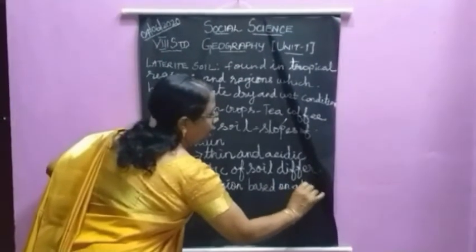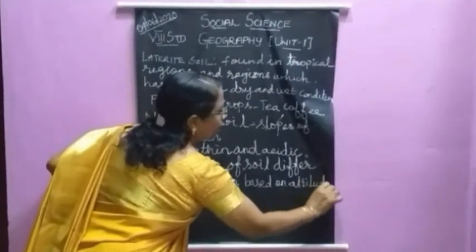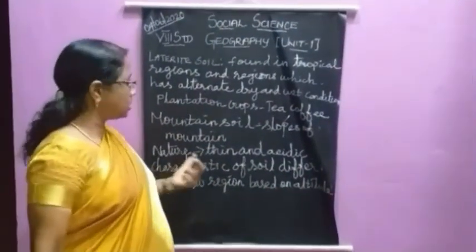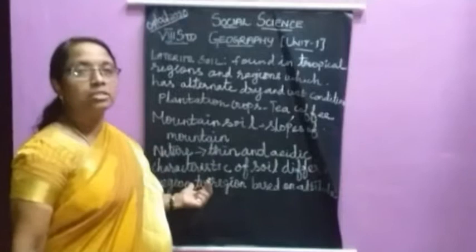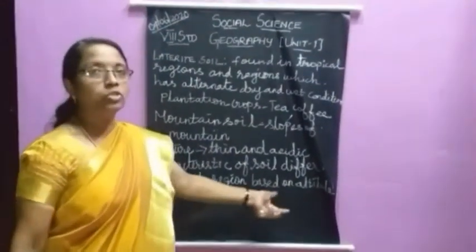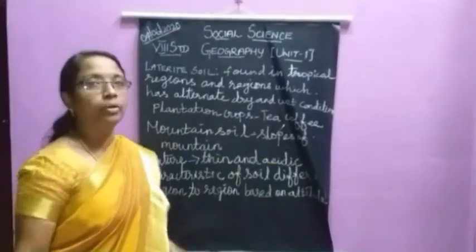Altitude means height, the height of the mountain. So the nature is thin and acidic, and the characteristics of the soil differ from region to region based on the altitude, the height of the mountain.